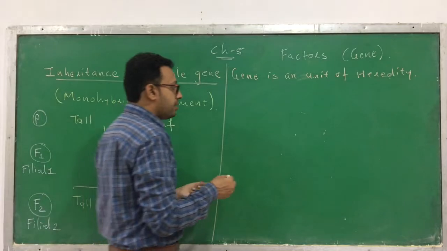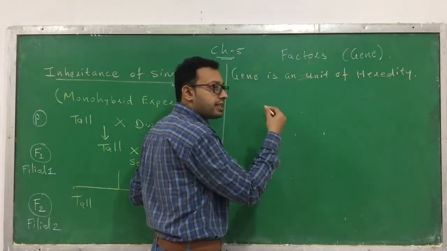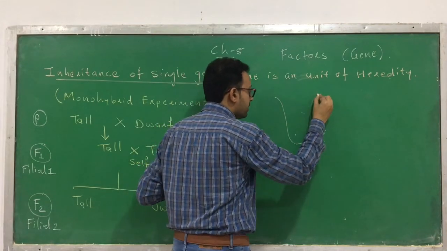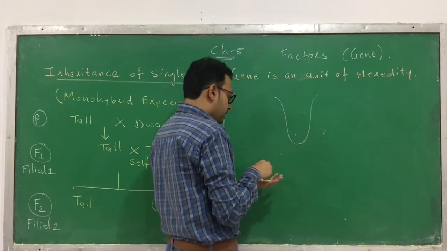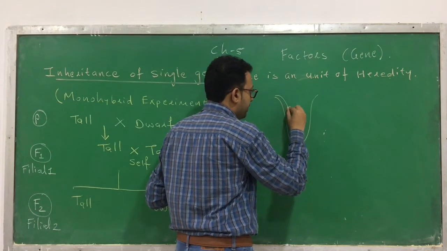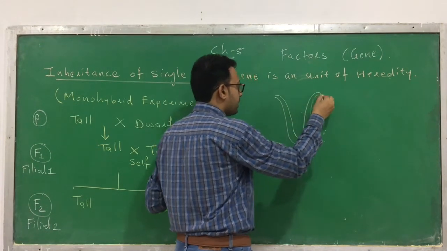He selected one plant, the garden pea, Pisum sativum. He has taken the flower. This is the flower. In the flower, he has taken a flower of a tall plant, as a male.